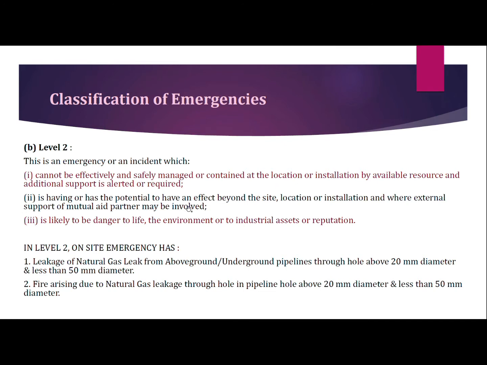First is the leakage of natural gas from an above ground or underground pipeline through a hole above 20 diameter and less than 50 diameter. And second, fire arising due to the natural gas leakage through a hole in the pipeline above 20 diameter and less than 50 diameter. From these two conditions, we can classify a level 2 emergency.